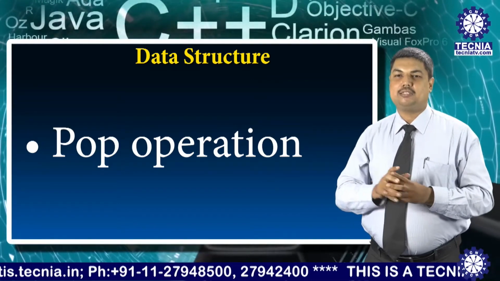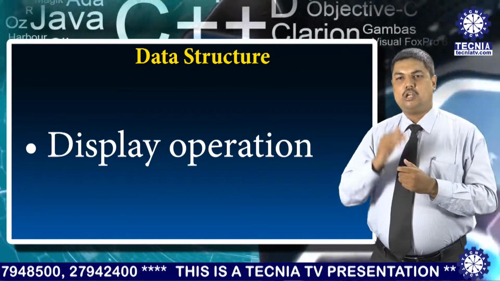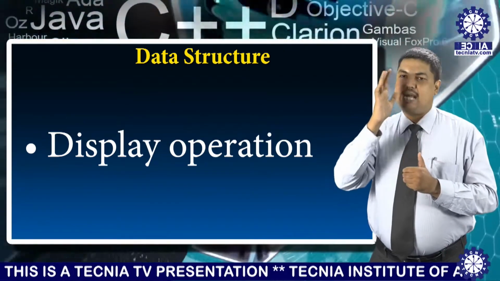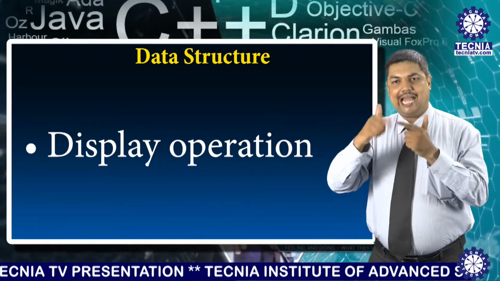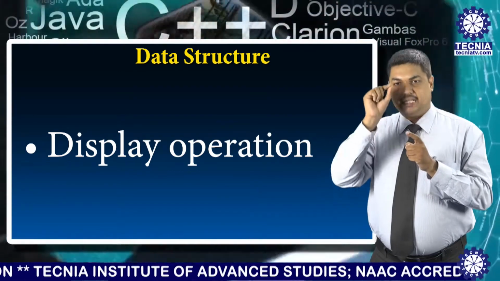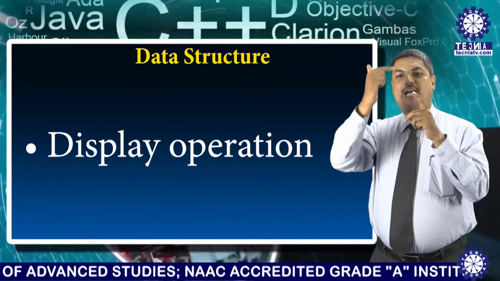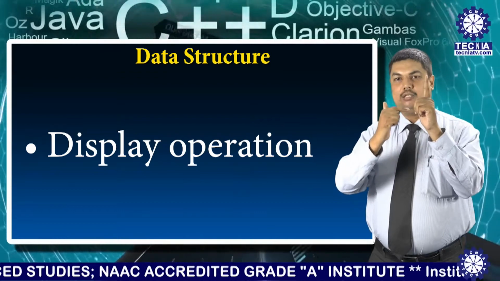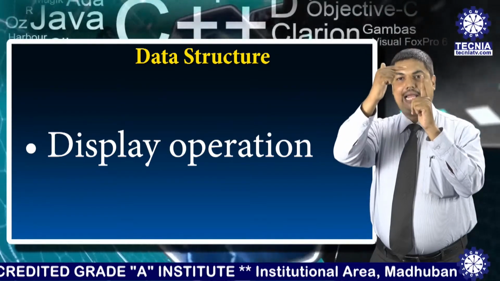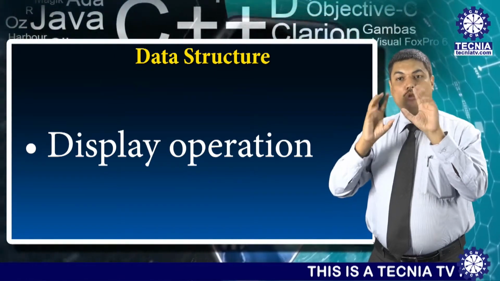The third operation is the display operation. What is the meaning of the display operation? Display means we can specify what contents are available on the stack, and the arrangement in which the data will be displayed is LIFO, last in, first out. Suppose we store D-O-N: D at position 0, O at the first, and the last one is N. When we display it, it shows NOD.